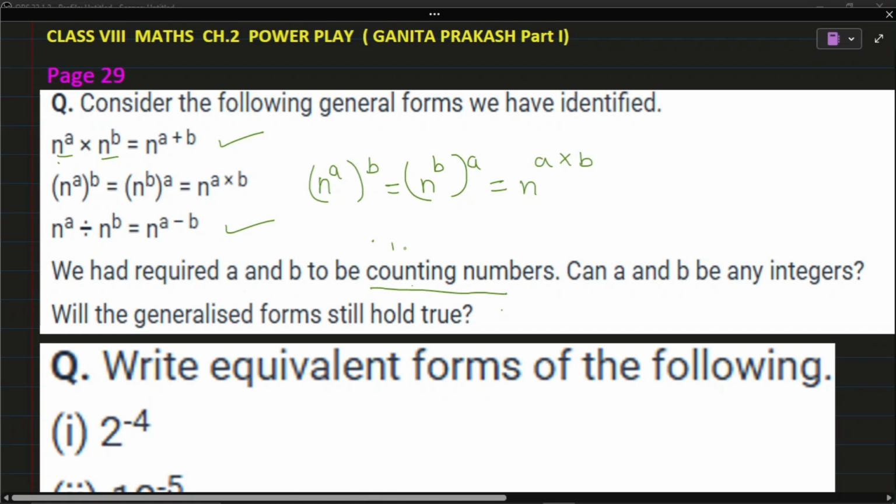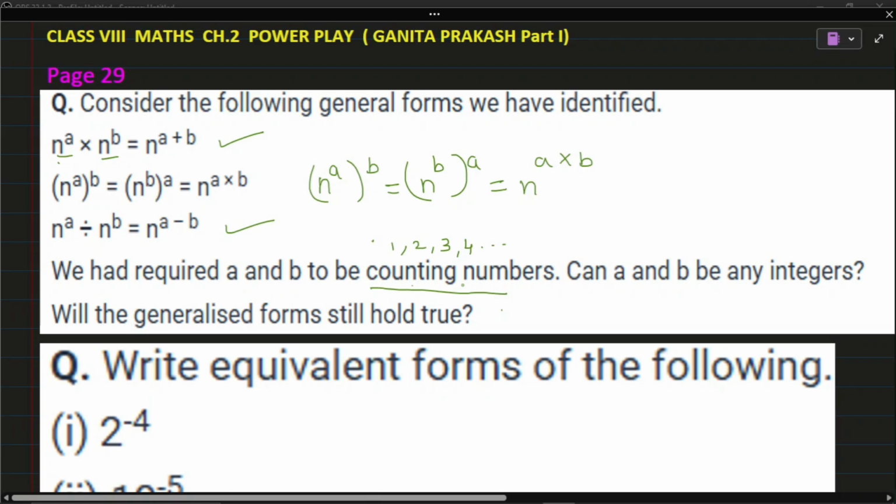Counting numbers means that normal counting numbers 1, 2, 3, 4 etc. are called counting numbers. Now their question is, can a and b be any integers? It can be integers. Here in the following questions you can see that the power can be negative also. So it can be any integer also. Will the generalized form still hold true? Of course it will be true.